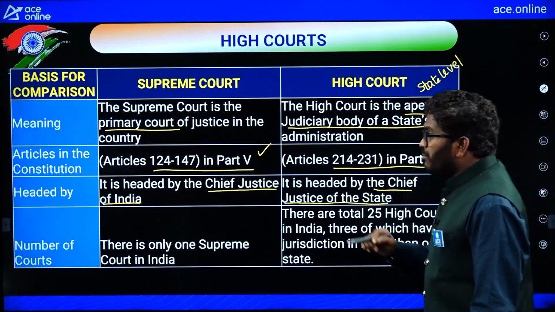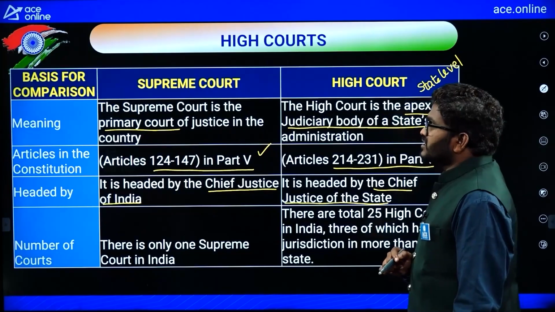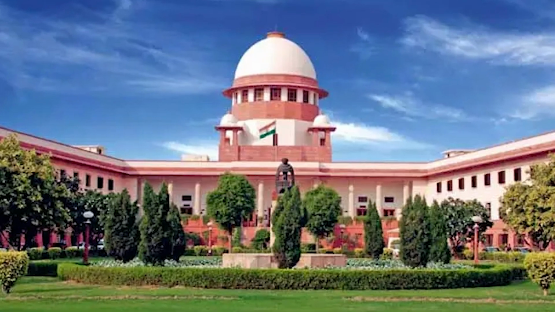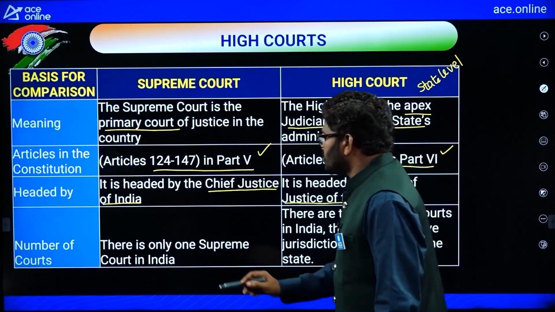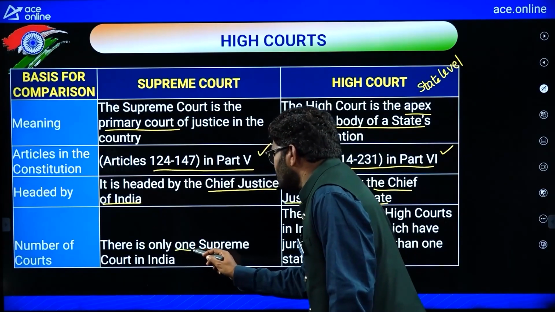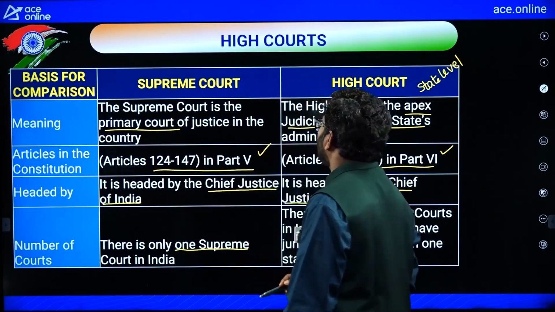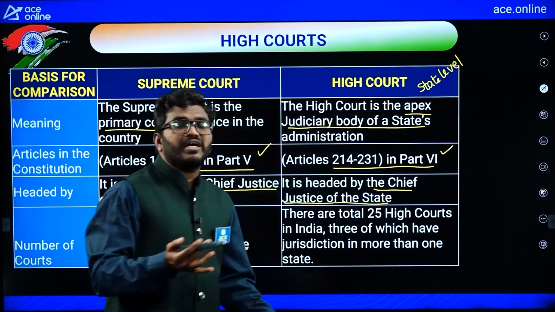The number of courts: at the central level, there is only one court, the Supreme Court. There is only one Supreme Court in India. But there are so many high courts.